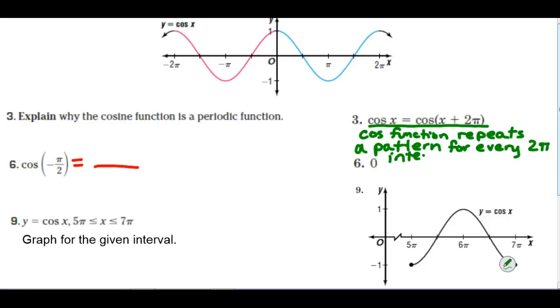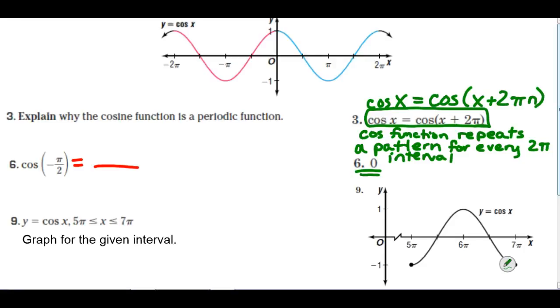And that's what you have here in this equation, that the cosine of some value is equal to the cosine of that same value plus 2 pi. And there should be an n here, saying that I would multiply that by multiples of 2 pi. Now, number 6, the cosine of -pi/2 is 0.